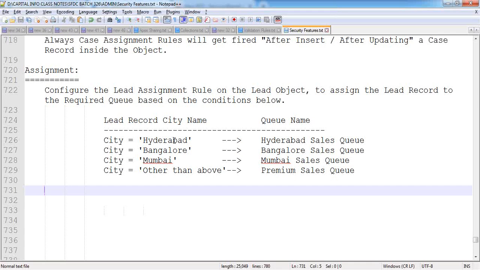Upon creating the lead record, there is a checkbox available, assign using active assignment rule, inside the option section. Create the record and then automatically it will assign the record to the queue. Go to that queue member account, accept the record, then verify whether the record is transferring automatically or not. Okay? So this is the concept of assignment rules, nothing but the public read, write, transfer option.